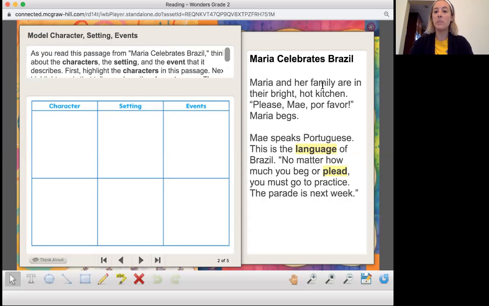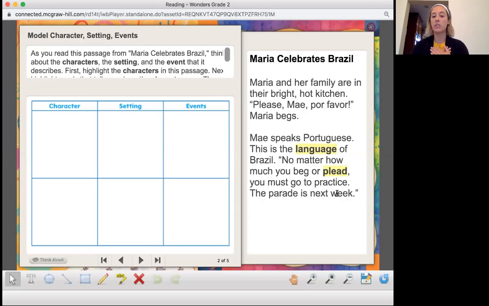Maria and her family are in their bright, hot kitchen. Please, Mae, por favor, Maria begs. Mae speaks Portuguese. This is the language of Brazil. No matter how much you beg or plead, you must go to practice. The parade is next week.